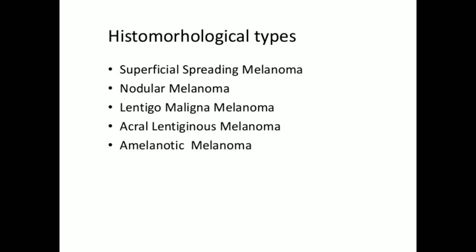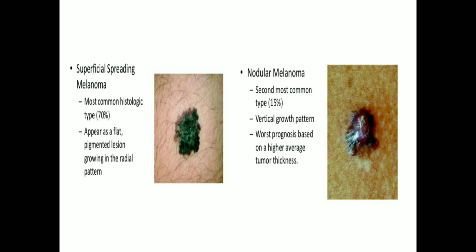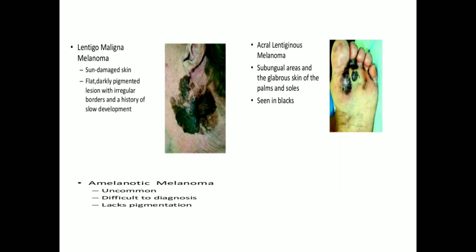Histomorphological types. They are of 5 types: superficial spreading, nodular, lentigo maligna, acral lentiginous, and amelanotic melanoma. A superficial spreading melanoma, shown on the left, is the most common histologic type and appears as a flat pigmented lesion growing in a radial pattern. The nodular melanoma on the right side shows the second most common type, with a vertical growth pattern, and it has a worse prognosis based on a higher average tumor thickness.